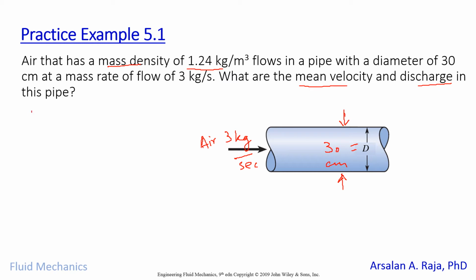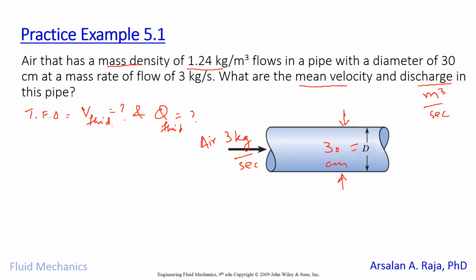So what we have to find out: we need the velocity of the fluid, which is air, and we need Q of the fluid. We need both of them. Here we have the mass flow rate given. So we should remember the units for discharge, which is cubic meter per second.